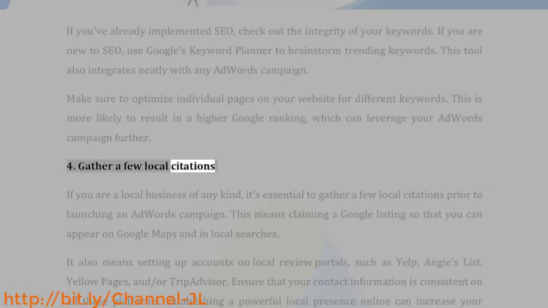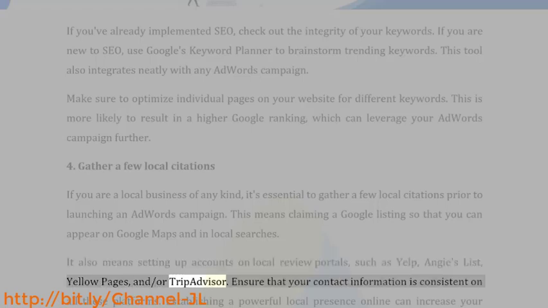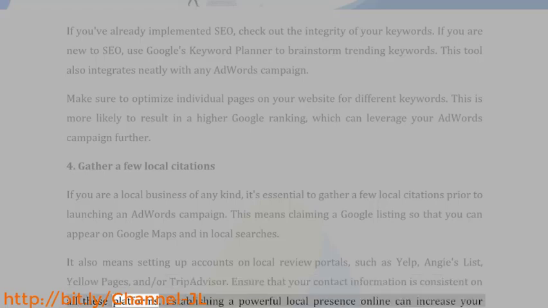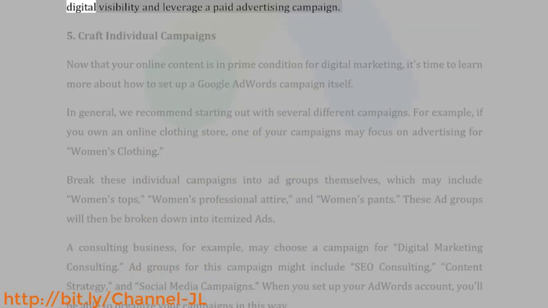4. Gather a few local citations. If you are a local business of any kind, it's essential to gather a few local citations prior to launching an AdWords campaign. This means claiming a Google listing so that you can appear on Google Maps and in local searches. It also means setting up accounts on local review portals, such as Yelp, Angie's List, Yellow Pages, and/or TripAdvisor. Ensure that your contact information is consistent on all these platforms. Establishing a powerful local presence online can increase your digital visibility and leverage a paid advertising campaign.